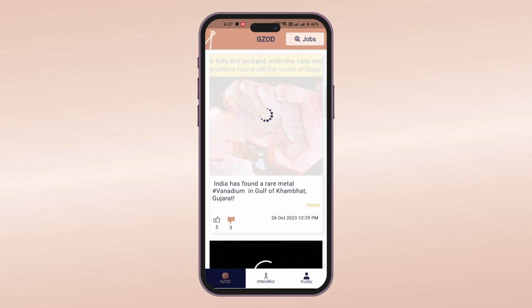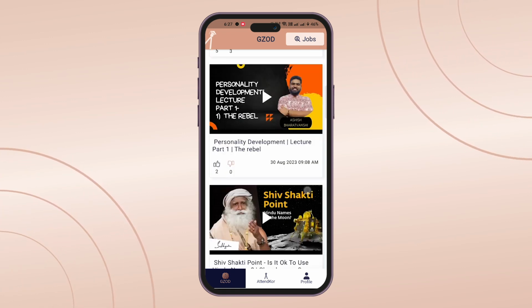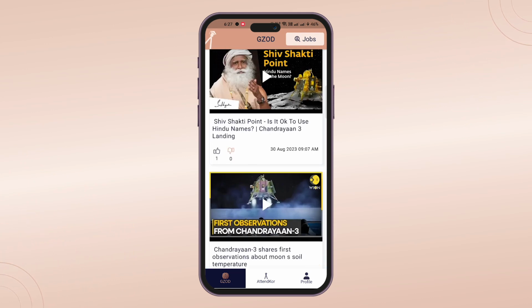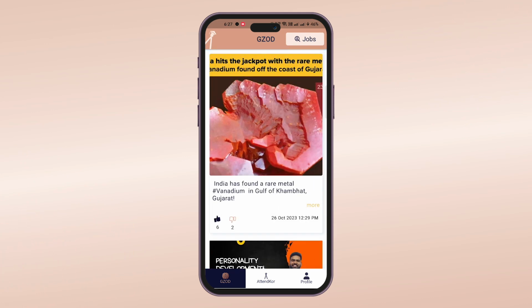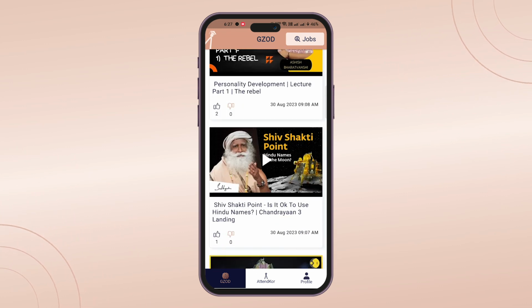Upon signing in, you will first see the Gzod page, which is the main highlight of this app. Gzod is a social media platform where you can discover inspirational quotes, photos, videos, and draw inspiration from its content. You can like or dislike the post. If the description of any post is lengthy, you can simply tap on More to read the entire